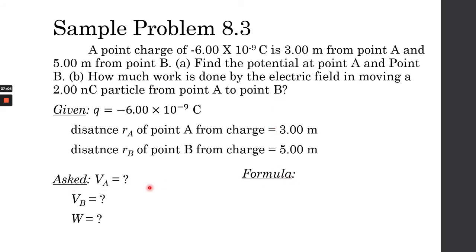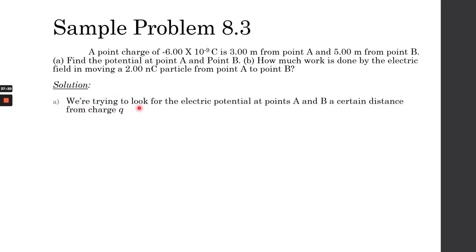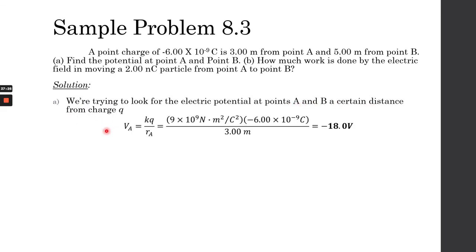To measure these, we need this equation right here that we just discussed, and we're also going to use this one because we're looking for work, how much work is done by the electric field. So solution, since we're trying to look for the electric potential at points A and B at a certain distance from the charge Q, we can just use this. The potential at a point is equal to Coulomb's constant multiplied by the charge divided by the distance of the point to the charge.